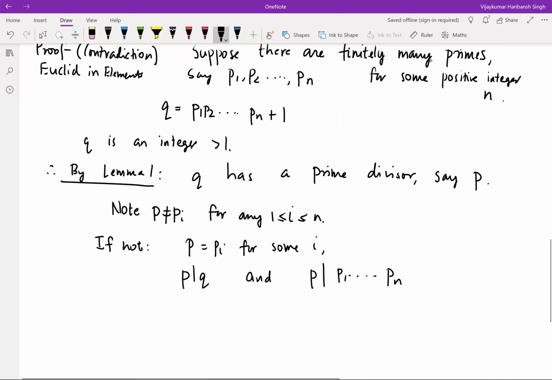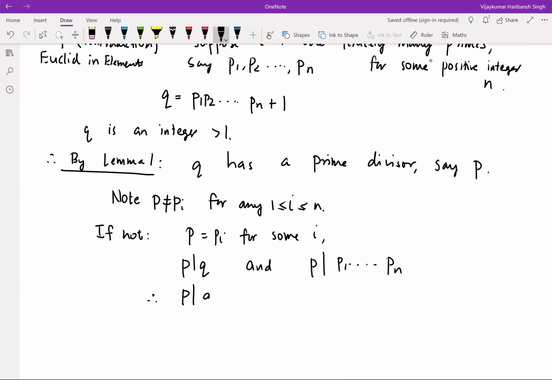So therefore, P will divide Q minus P1 P2 ... Pn. This implies P divides what? This is going to be Q minus this part, which is 1, which is a contradiction, not possible. Because P is a prime, it cannot divide 1.